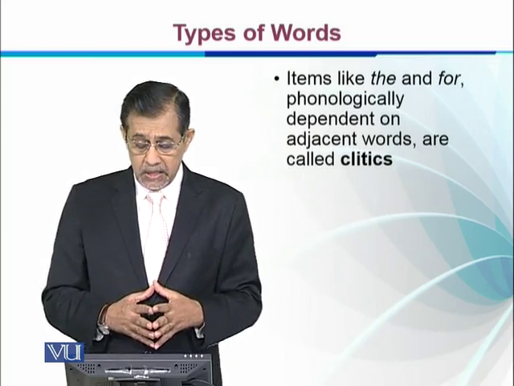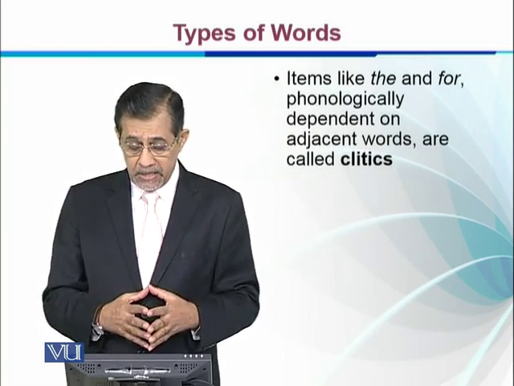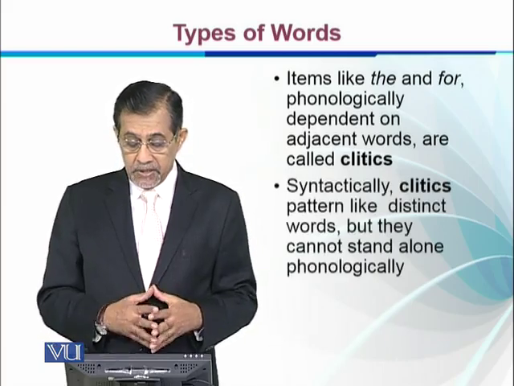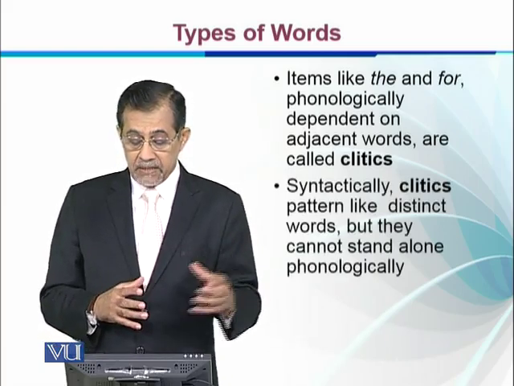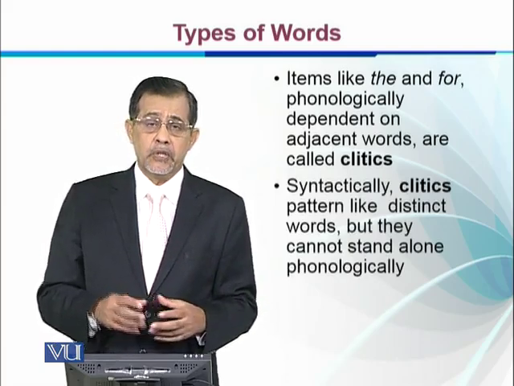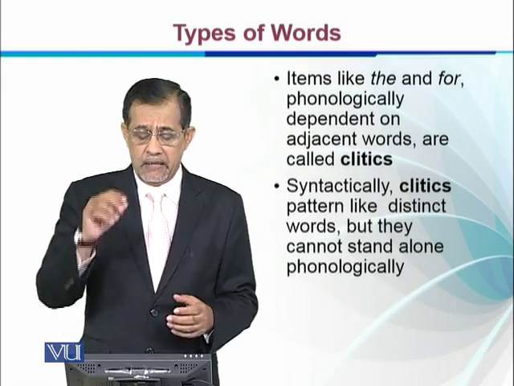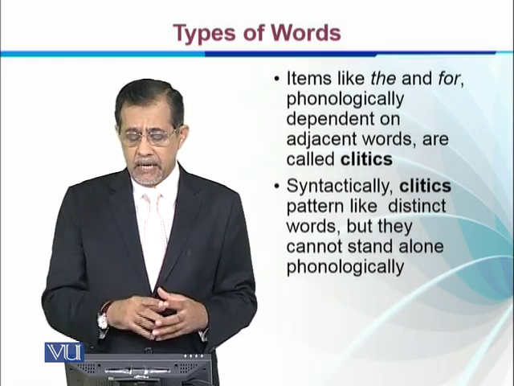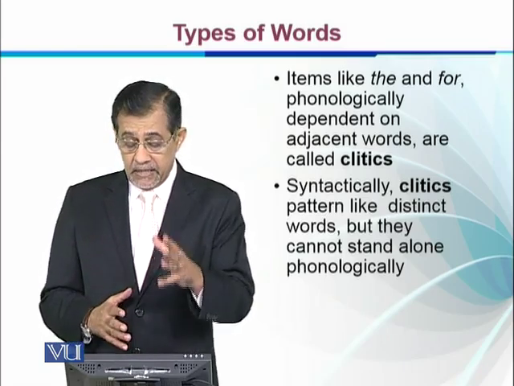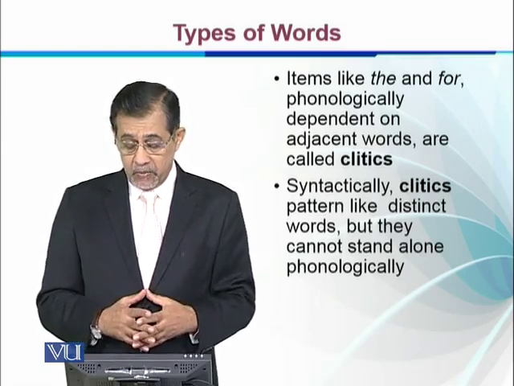So these words depend on their host. This phenomenon is known as clitics. Syntactically, clitics pattern like distinct words, but they cannot stand alone phonologically. So in for the lake, for and the are clitics, and their host is lake, right? They depend for stress on the word lake.